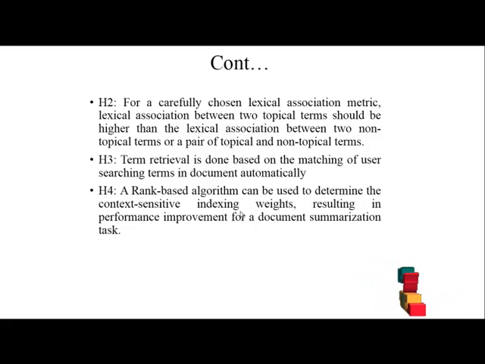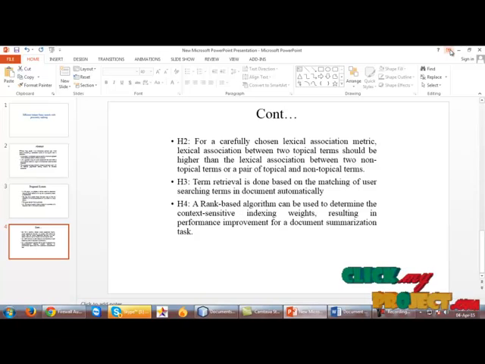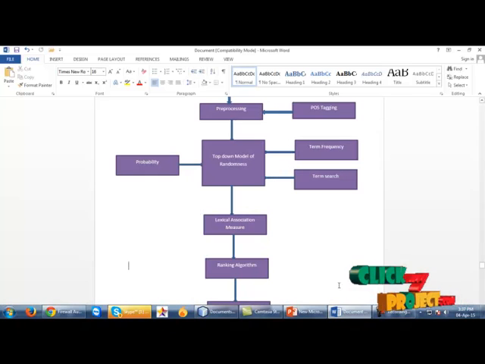This is the third hypothesis, and the fourth hypothesis is the ranking mechanism based on the queries to be returned to the user. The ranking mechanism is done based on the queries which are to be returned for the user. This happens in a rearranging situation. The words are rearranged in a bag of words, and this is compared with the file in which the query is to be returned by the user. So this is the proposed system of our process, and let us start with our flow diagram.